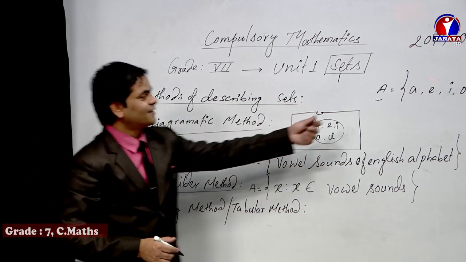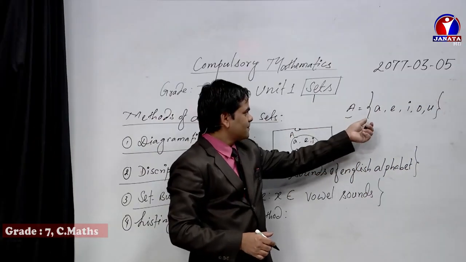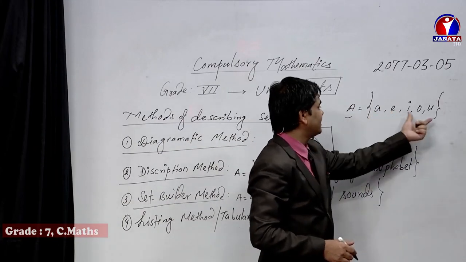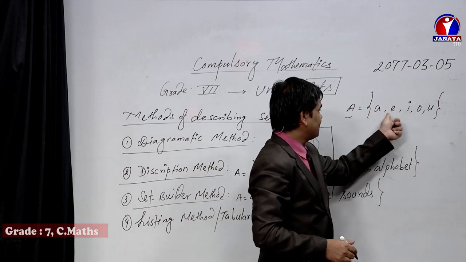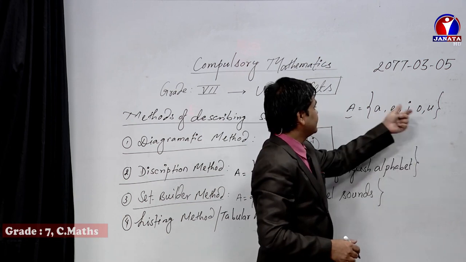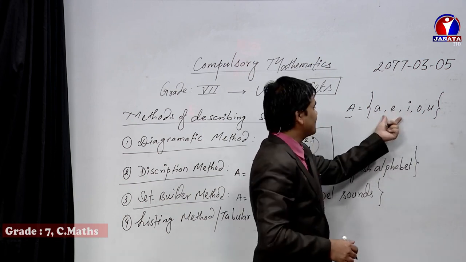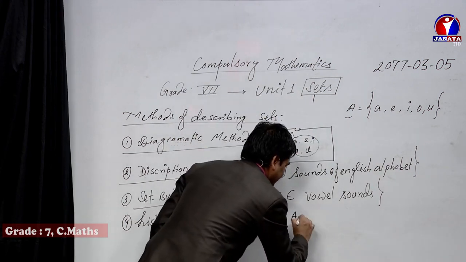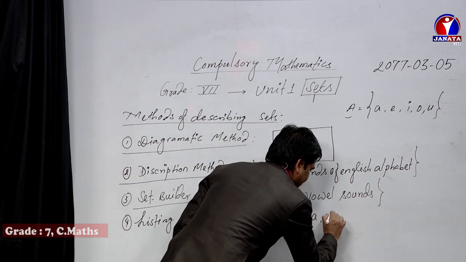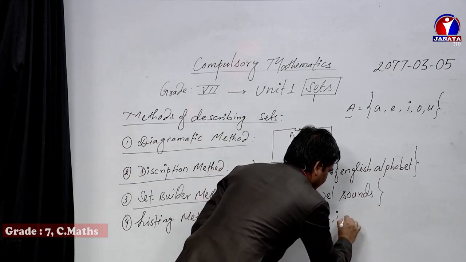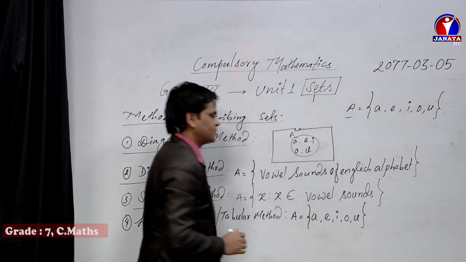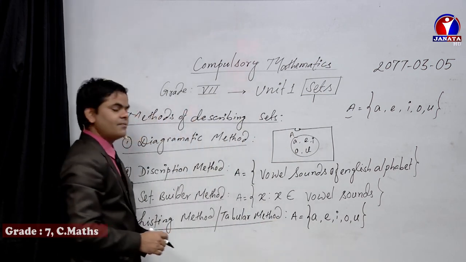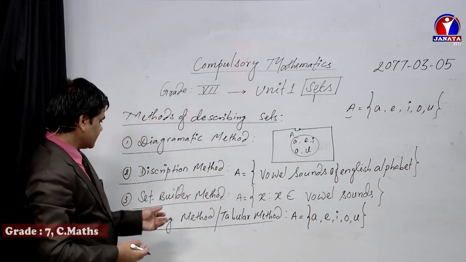And the answer is here, dear students, because if we write the elements of the set by enclosing them in a curly bracket, with a comma after each element, that is the listing method or tabular method of representing a set. Then we just copy the same from there. A equals curly bracket a, comma, e, comma, i, comma, o, comma, u, and then we close the curly bracket. So, this is the listing method or tabular method of representing the set.